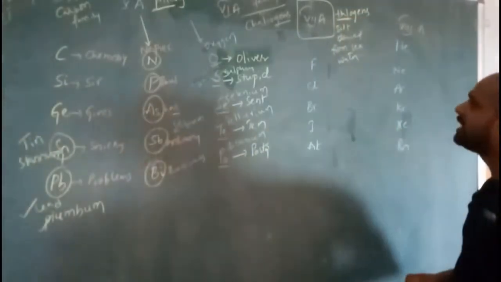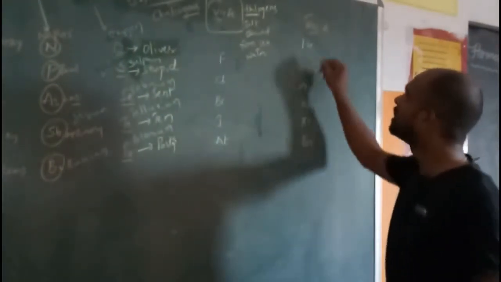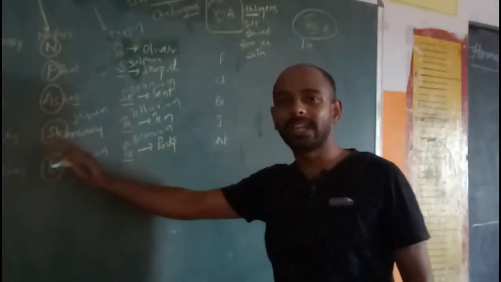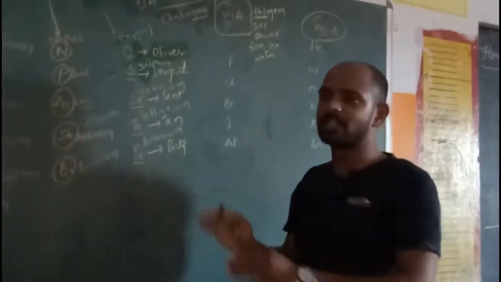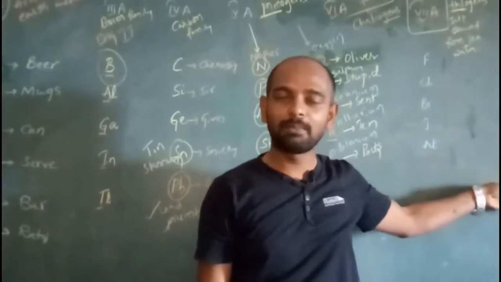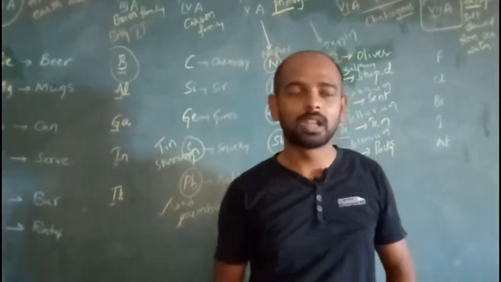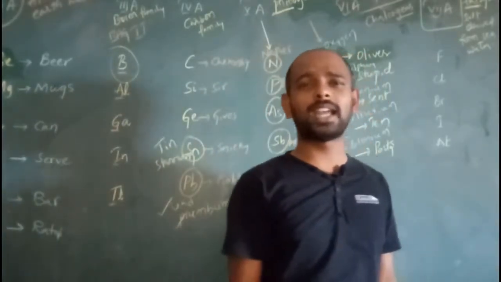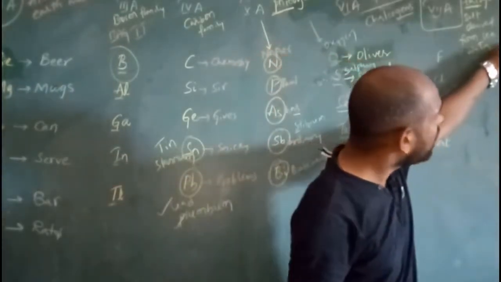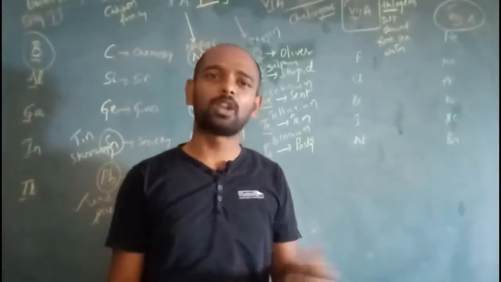And coming to 8th A group elements, 8th A group elements have different names. They have a lot of names because every element in the periodic table tries to attain the configuration of these elements, because these are highly stable in nature. If they have enough stability, there is no need of participation in the chemical reactions. If there is no need of participating in chemical reactions, they don't transfer or share any electrons. So they have octet configuration in their outermost orbit, as we discussed in the atomic structure chapter.